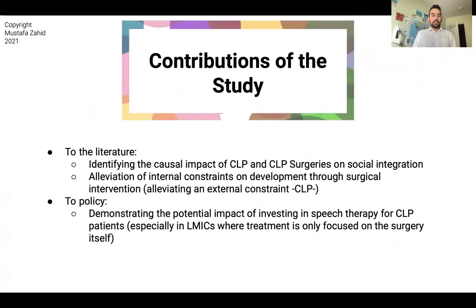Finally, the contributions of this study: first, to the literature identifying the causal impact of cleft lip and palate and the surgeries on social integration, also demonstrating the potential alleviation of internal constraints in development through surgical intervention. In terms of contribution to policy, we demonstrate the potential impact of investing in speech therapy for treating cleft and palate patients in the developing world. Usually, treatment protocol is only constrained to the treatment of the surgery itself. And so investing in speech therapy can potentially lead to positive impacts on the patient's outcomes.